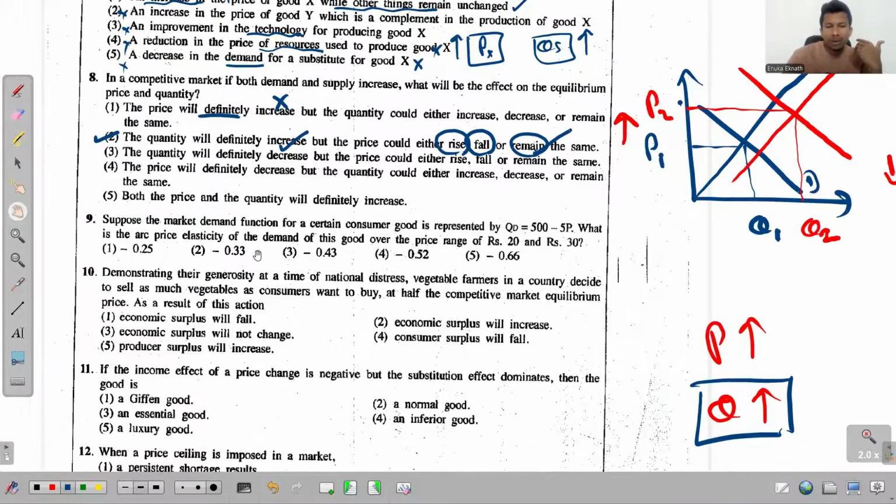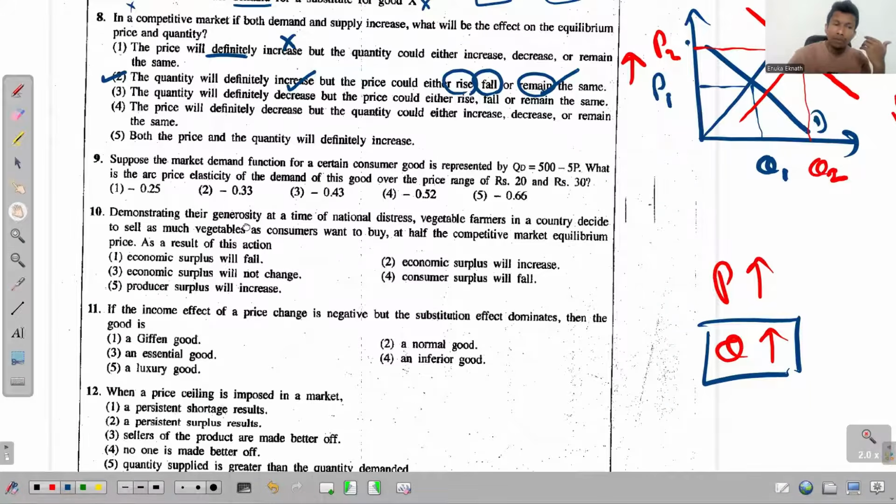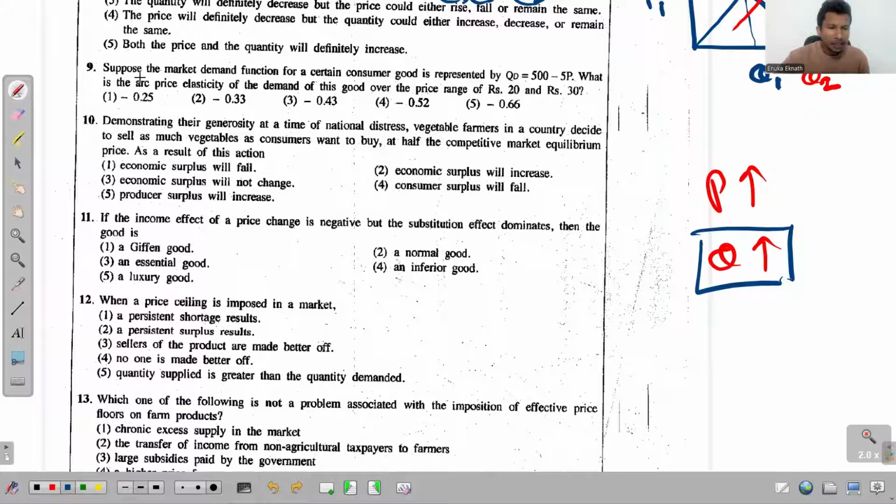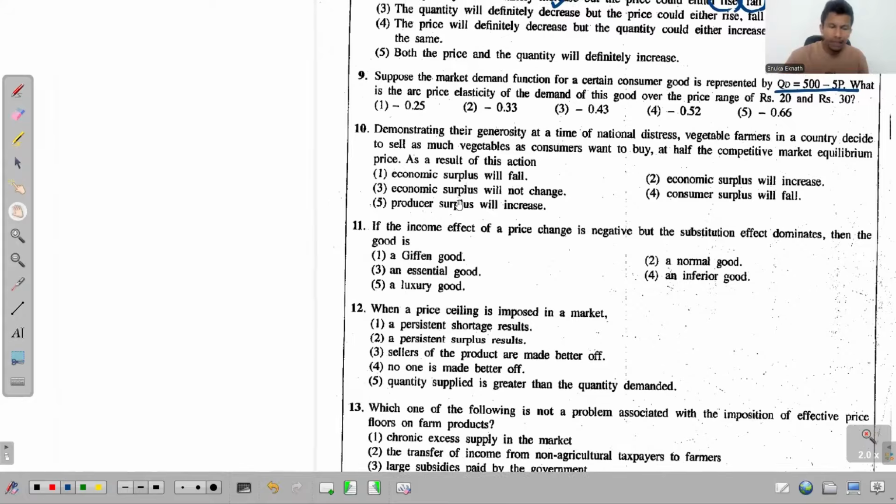So I think there's no point of discussing the other options. So we'll move to the ninth one. This says, suppose the market demand function for a given consumer good is presented by QD equals 500 minus 5P. What is the arc price elasticity of demand of this good over the price range 20 to 30? So this is nothing actually. So anyone can do this question, but wait, I'll show you this properly.